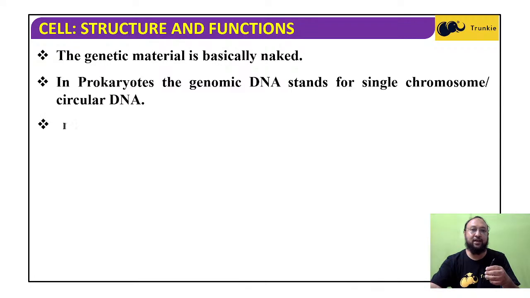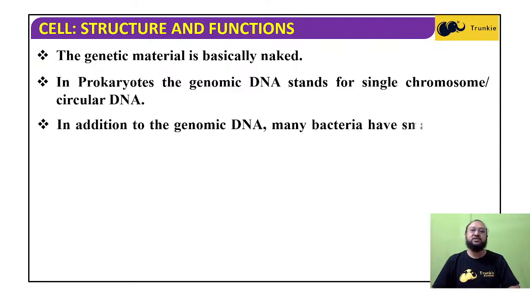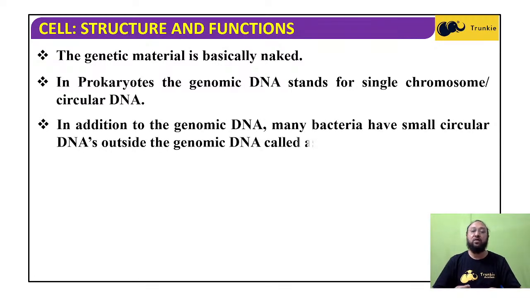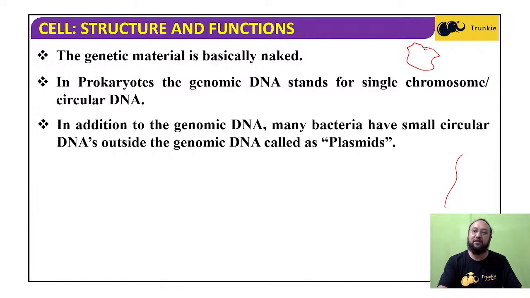In prokaryotes, the genomic DNA is a single chromosome, that is circular DNA. In eukaryotic cells the DNA may be linear, but in prokaryotic cells it may be like this, circular, so it is continuous. Now, in addition to genomic DNA, many bacteria have small circular DNAs outside the genomic DNA, called plasmids. So try to understand this.